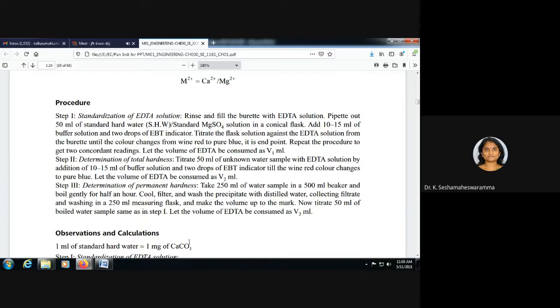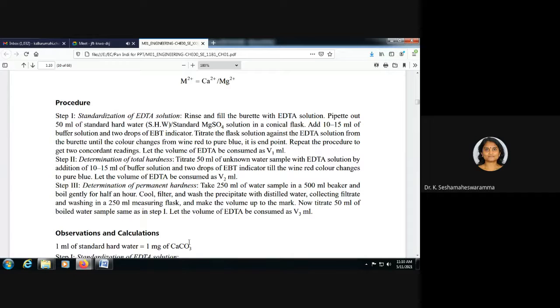The end point is wine red changing to pure blue. Here the volume of EDTA is V2 ml. Temporary hardness you can measure directly with this step 2. Step 3 is the determination of permanent hardness.